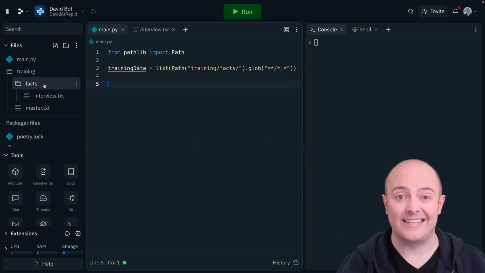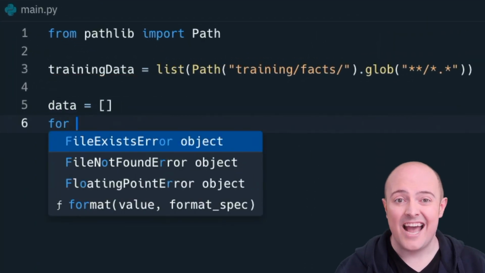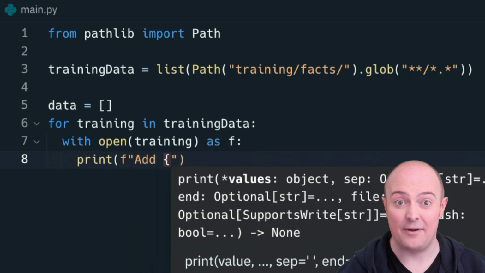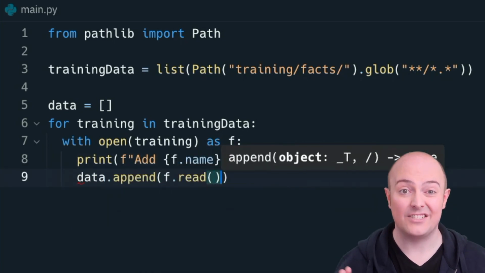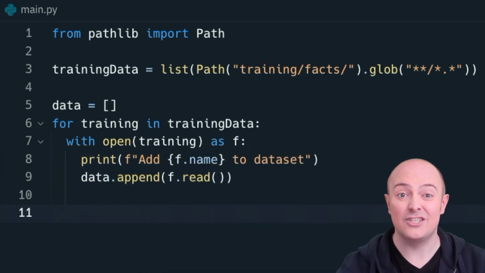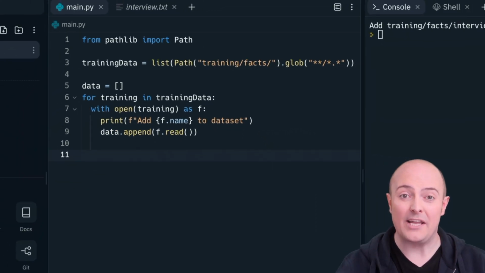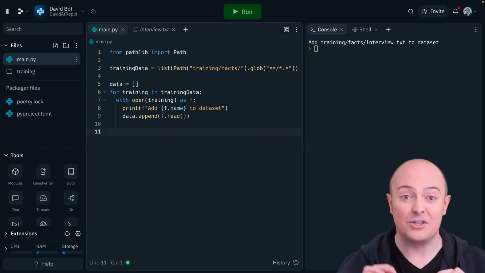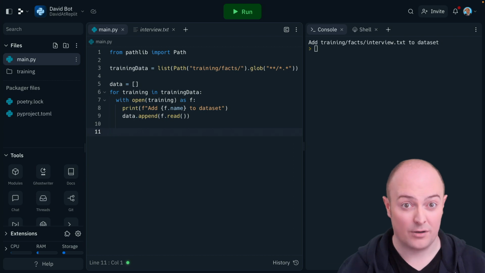Okay, let's pull that data in. I'm going to create a list and just read through every file in that folder and pull the text in together. I've now got one list called data that contains all of the training information, but this isn't quite good enough. If we were to send this off to our LLM, we'd get errors all over the place because LLMs are limited by the amount of tokens they can process in one go.